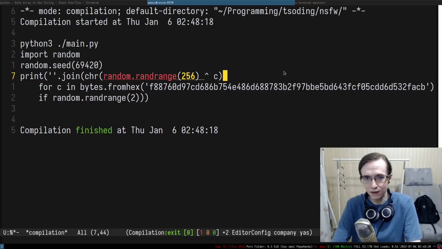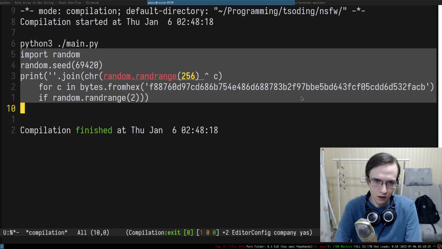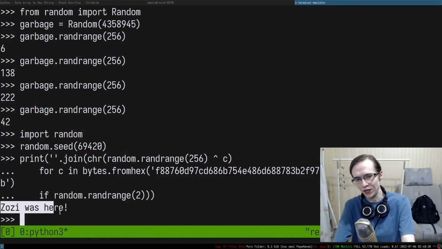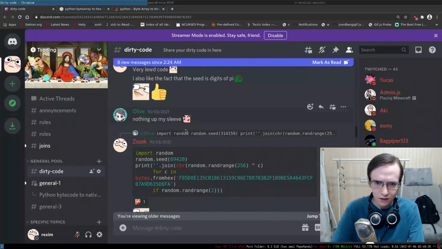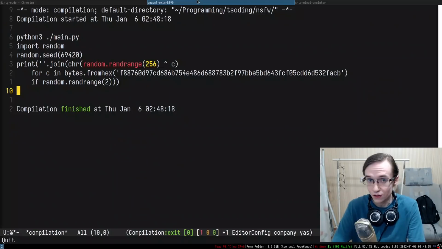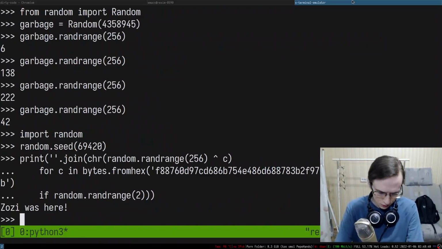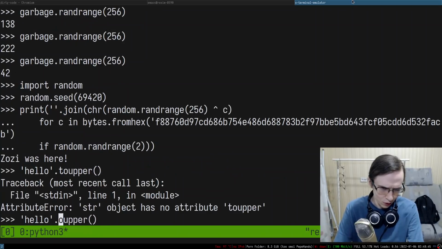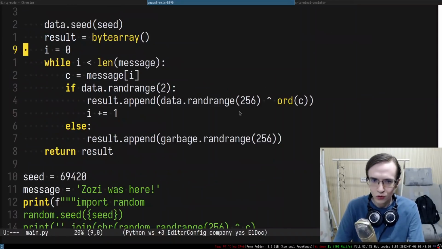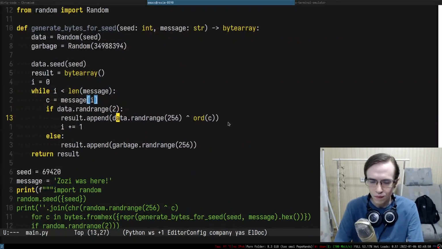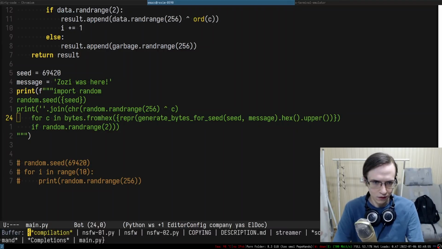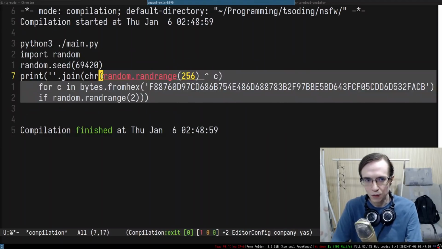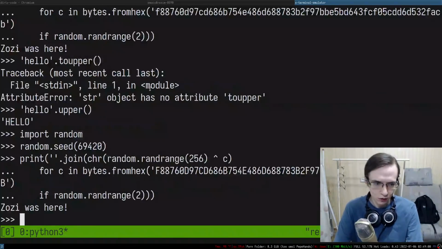There are no zero bytes in here. It looks random. It looks good. And if I put that thing in Python, we have a message in here. That's pretty cool. Another interesting thing to notice in this specific example is that all of these things are capitalized. Maybe this is something that we want to do in here. Can I do it for the strings, like to upper, or is it called somehow upper? Oh, there we go. So in here, we want to do not only hex, but also upper. So everything is uppercase now, and I can try to copy paste this in here.